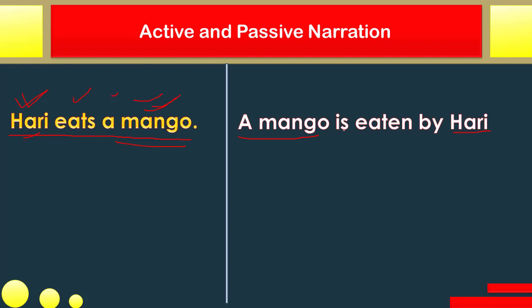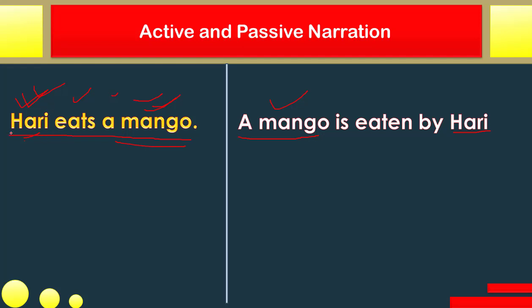Now here we have to examine whether the subject is doing the action. A mango is eaten by Hari. Does the mango do something? No, mango doesn't do anything. So mango is the subject, but it is not doing any action. Whereas here Hari is the subject and is doing some action. So we say the verb is in active voice or in passive voice. This we call active and passive.